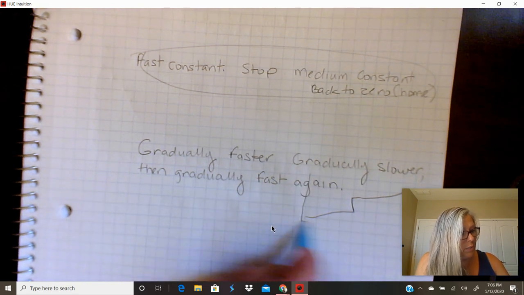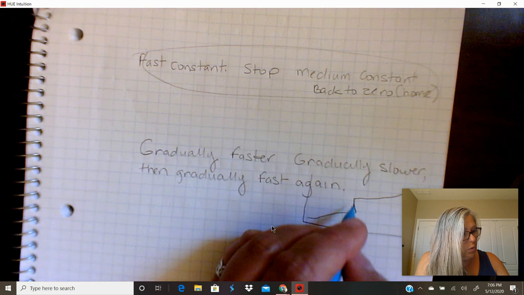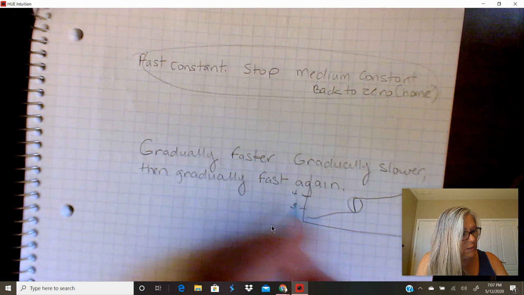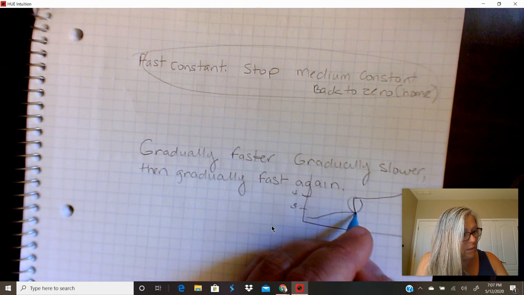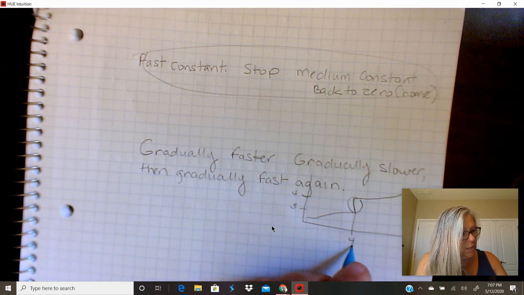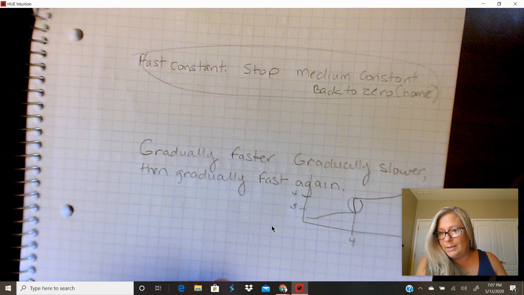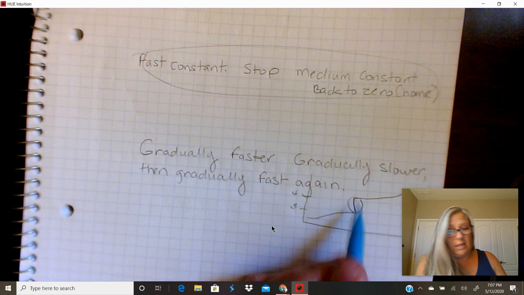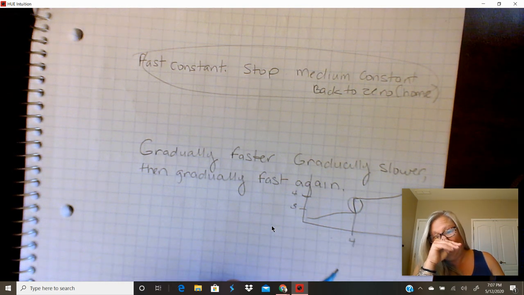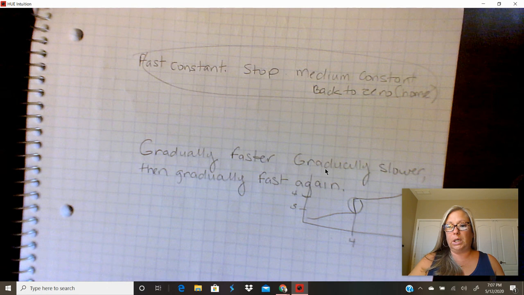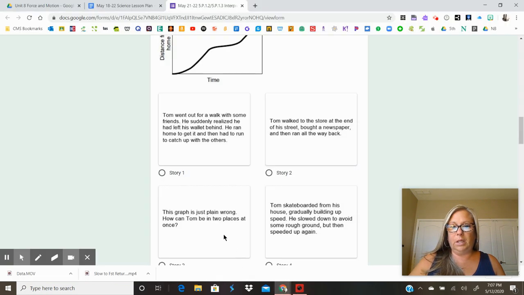And the reason that's impossible is because you have distance increasing, like from 3 to 4 distance, but you don't have any time increasing. You see what I mean? So this would be like 1, 2, 3, 4 seconds, and the distance increased, but no time passed. And that's impossible, right? This shows that absolutely no time passed as he moved, and time is always tick-tocking. So on a distance over time graph, a vertical line is just impossibility. So I don't see a vertical line on that graph, so I'm going to think that that's not right.